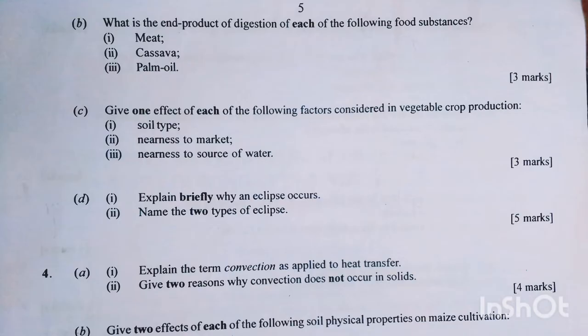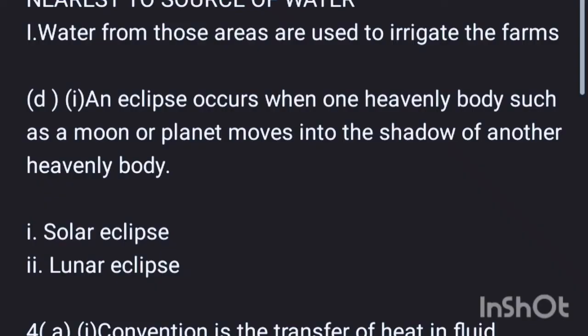3D. I, explain briefly why an eclipse occurs and name the two types of eclipse. An eclipse occurs when one heavenly body such as a moon or a planet moves into the shadow of another heavenly body. The types of eclipse we have are the solar and the lunar eclipse.